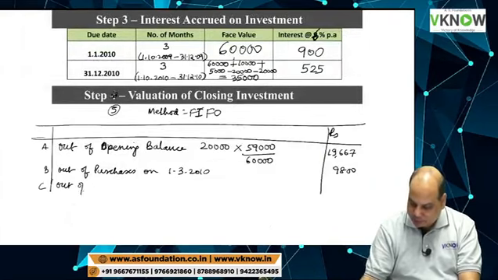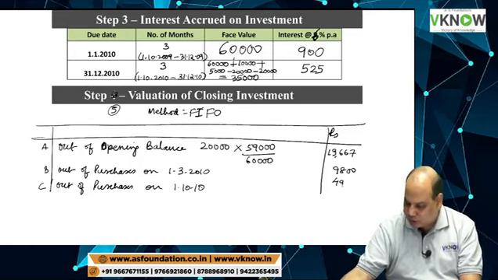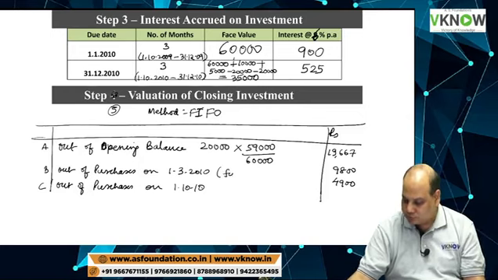Out of purchases on 1/10/10, that was 4,900. These two lots are not yet sold, fully unsold.